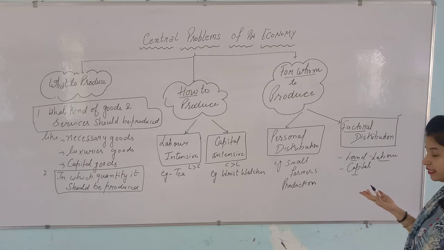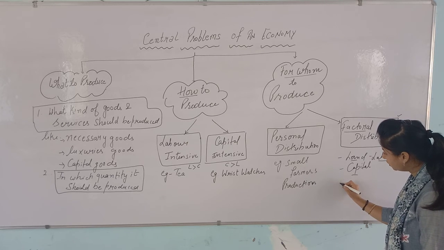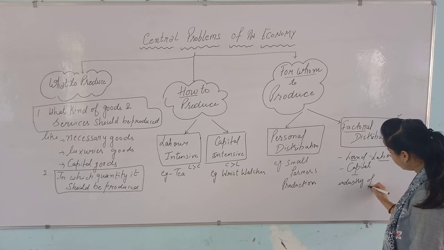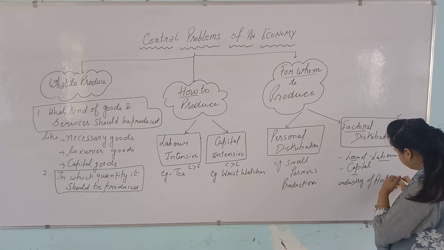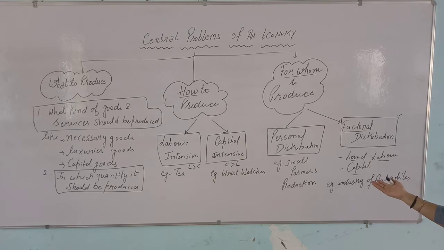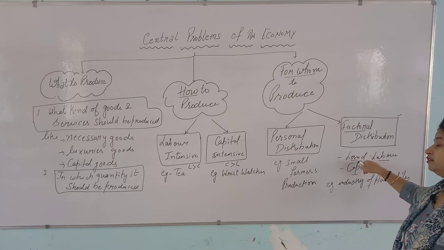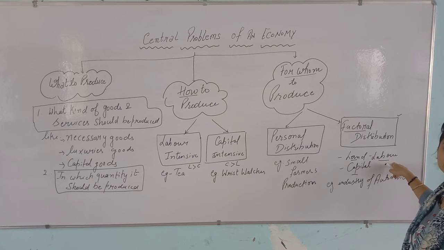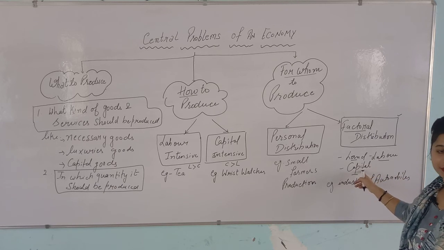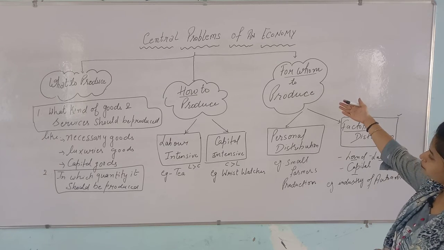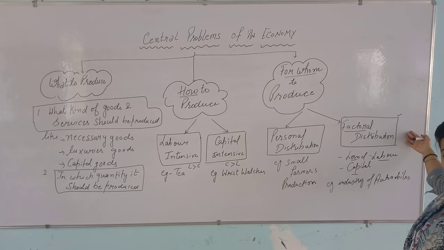So many examples we can say, like factory or the industry of automobiles. I am taking here next example is industry of automobiles. Okay, in the industry of automobiles, I am having the land for the payment of rent and the labor for paying the wages to them and the capital for the interest payment. It means here I am explaining you in the for whom to produce, personal distribution as well as factorial distribution.